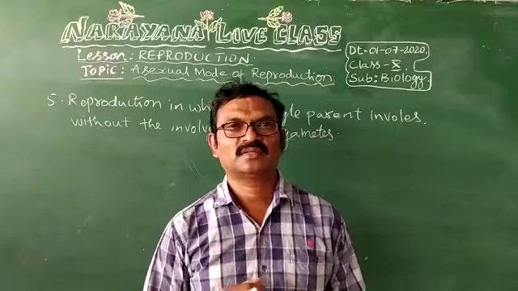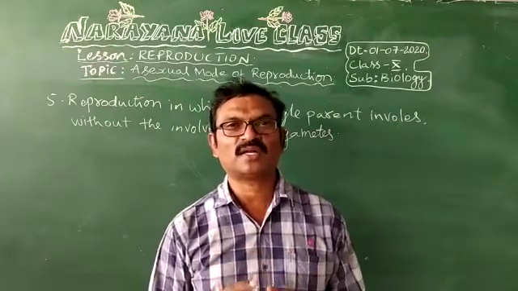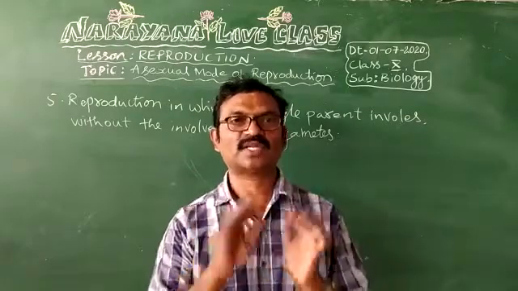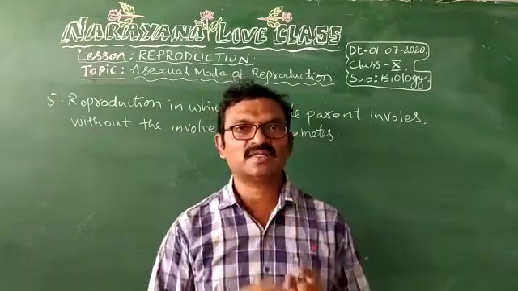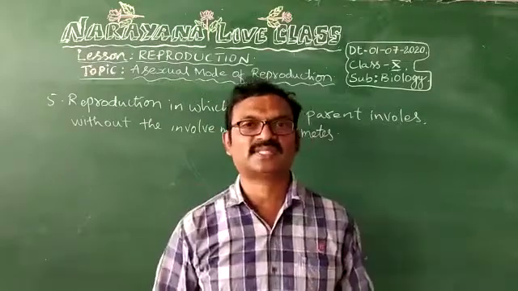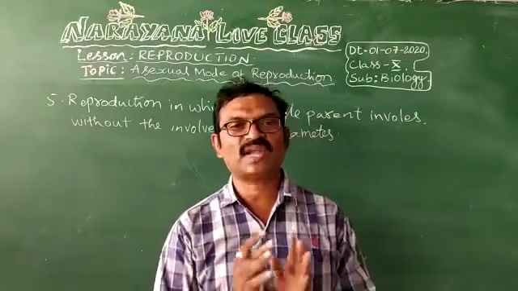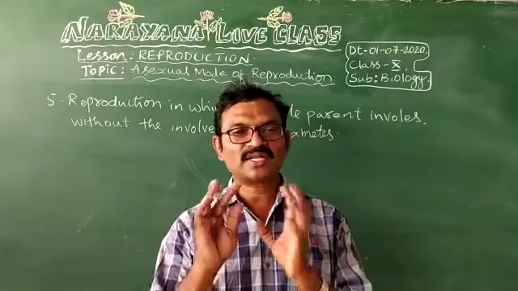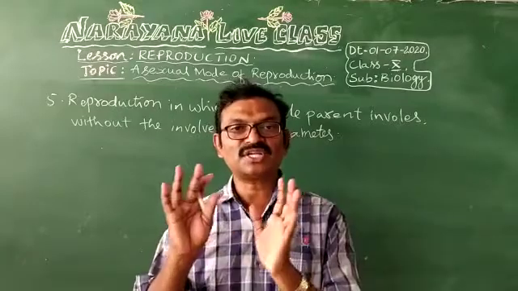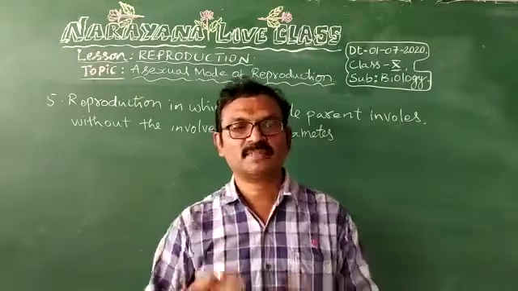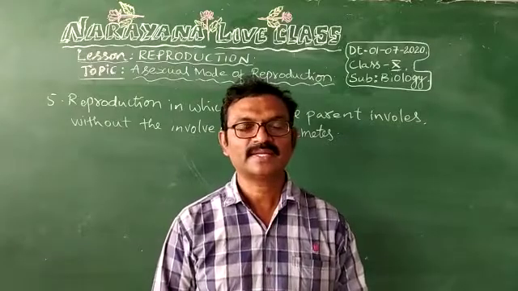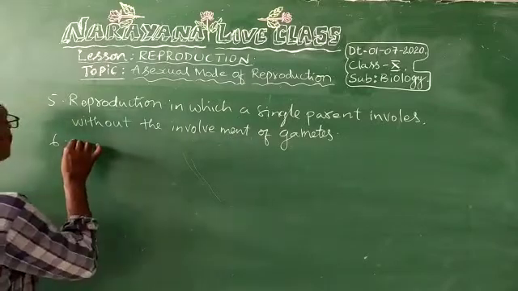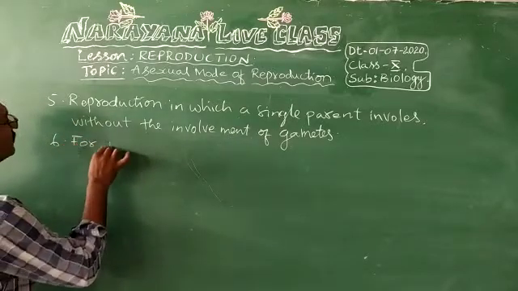Now, sixth question. Why should organisms go for reproduction? In plants and animals, reproduction is a necessary life process for continuation of life by production of their young ones. Why should organisms go for reproduction? For the continuation of life by producing their young ones. Sixth question answer is for the continuation of life.